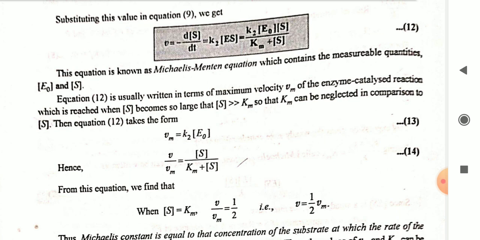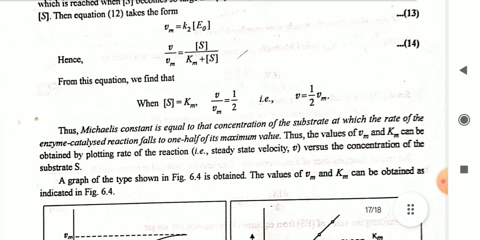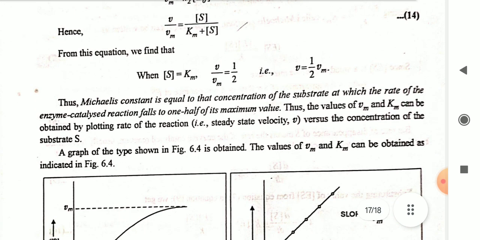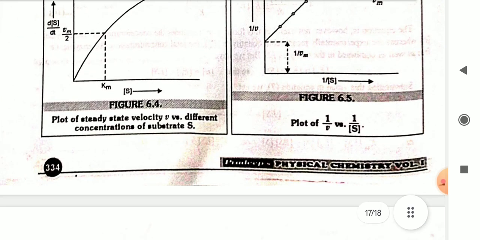From this equation, we find that when S is equal to Km, V by Vm is equal to half, V is equal to half Vm. Thus, the Michaelis constant is equal to that concentration of the substrate at which the rate of enzyme catalyzed reaction falls to one half of its maximum value. Thus, the values of Vm and Km can be obtained by plotting the rate of reaction versus the concentration of the substrate. The graph of this type is shown in figure 6.4. The values of Vm and Km can be obtained accordingly.